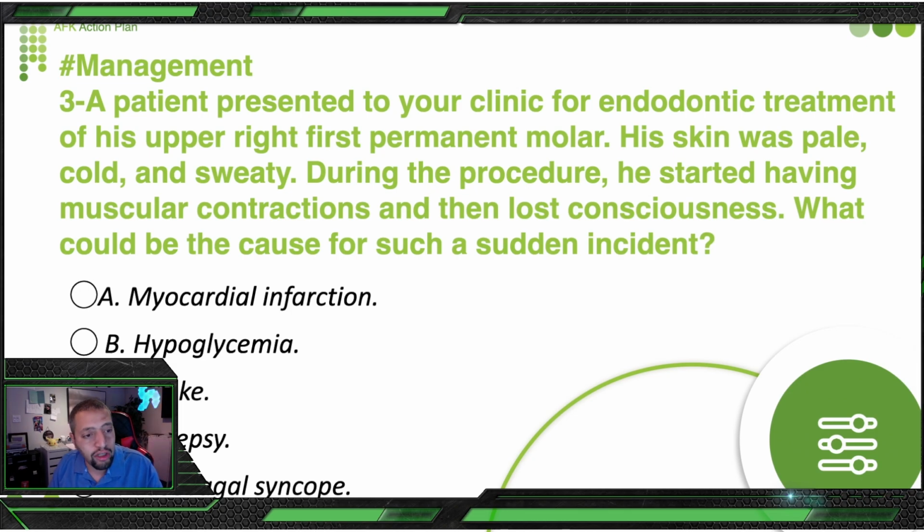So trust your knowledge, not the feeling that says no, this cannot be happening, because even the other options make no sense at all. Myocardial infarction is sudden pain in the chest. A stroke is sudden, with blurred vision and some aura, stuff like this. Epilepsy is convulsion. And you might think vasovagal syncope is the answer here, because he lost his consciousness.